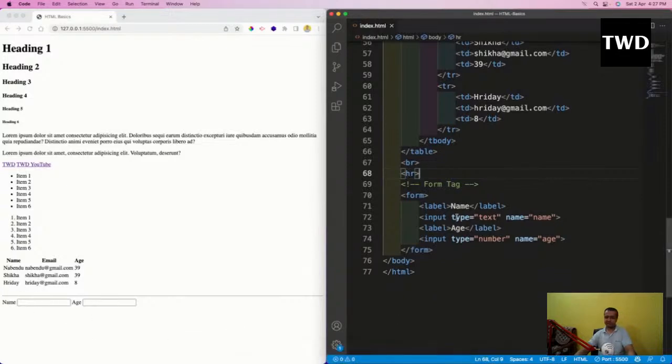So in this form there is the label name and input type text, and label age, and all these things have been done. So what are they? All of you might have seen these things. You have to enter your name, your age, your password. Now I'm going to tell what this input type is. Whenever you do some input type, you have these boxes in which you can type.